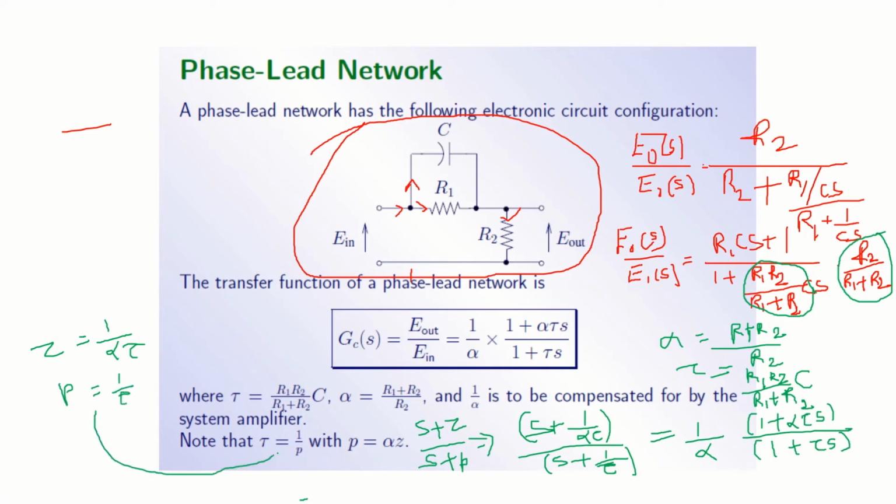Hence tau is equal to 1 by P. So 1 by tau is P, and this can be written as P by alpha, or I can write P is equal to alpha Z. So tau is equal to 1 by P and P is equal to alpha Z. Better know these things.